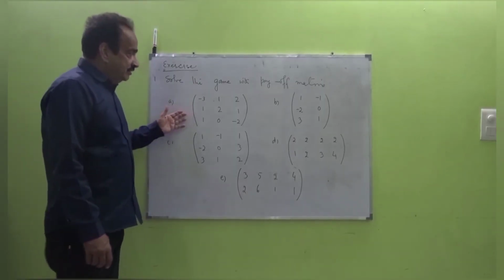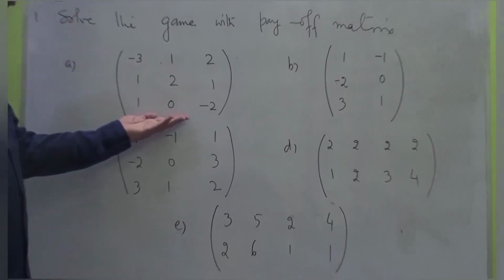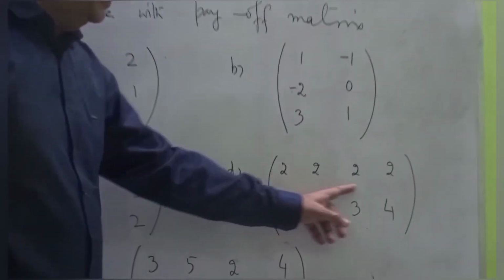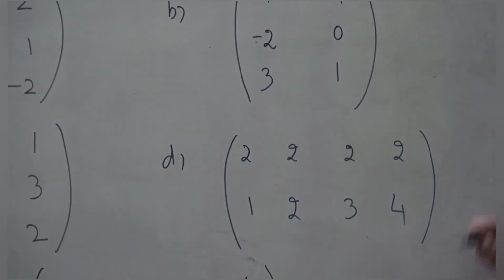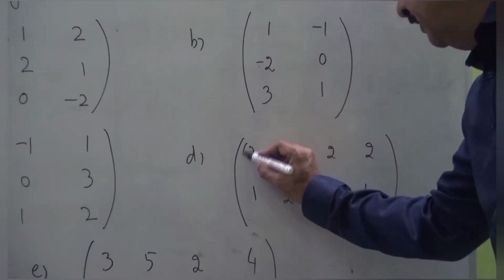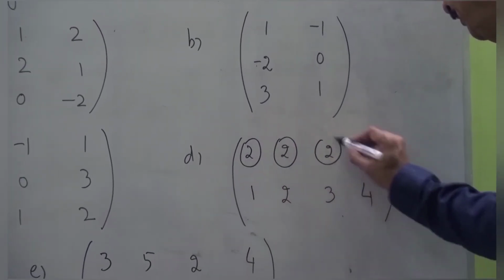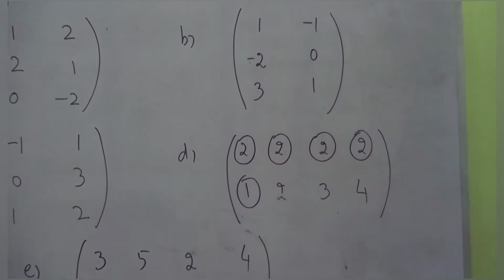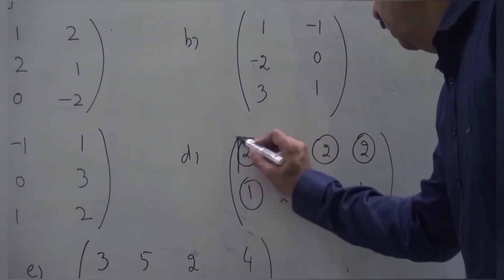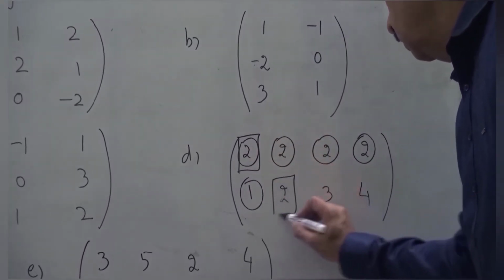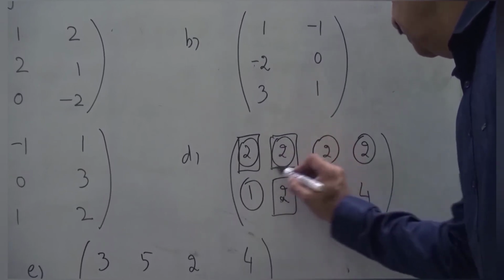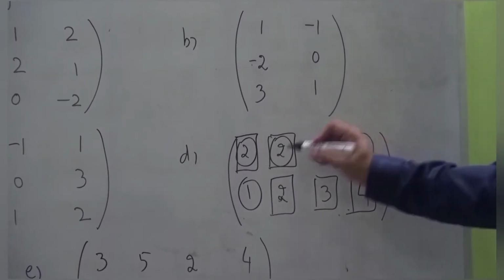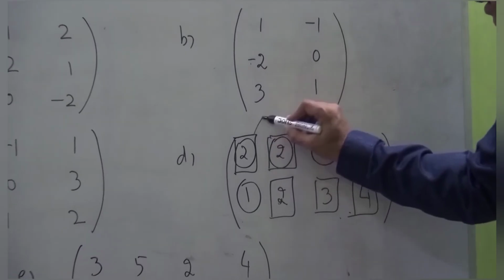Let's solve the game over here with pure matrices, as this is the first one, this is the second, third, fourth and fifth one. Over here, you'll find that there are multiple saddle points. Let me solve this one in a shortcut way. Circle the minima, it's like this, and circle the minima, it's like this here. Put the spheres for the maximum element, and wherever you have a circle and a sphere, that is a saddle point.